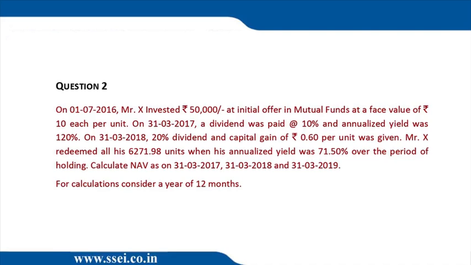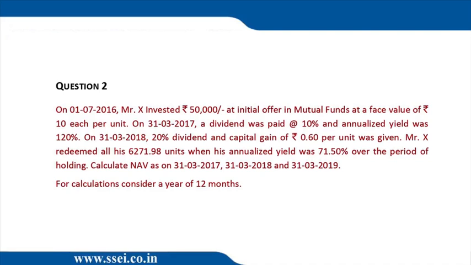The remaining 40,000 is on how many units? On 5,000 units. So the NAV appreciation is 40,000 divided by 5,000, which is 8. That means the NAV on 31st March 2017 is 18. 10 plus 8, 18. Hope you understood. It's clear cut logic.